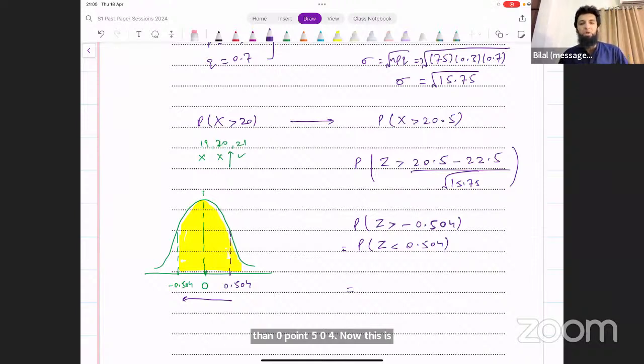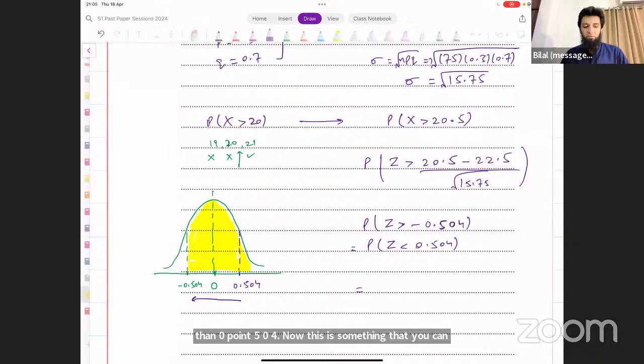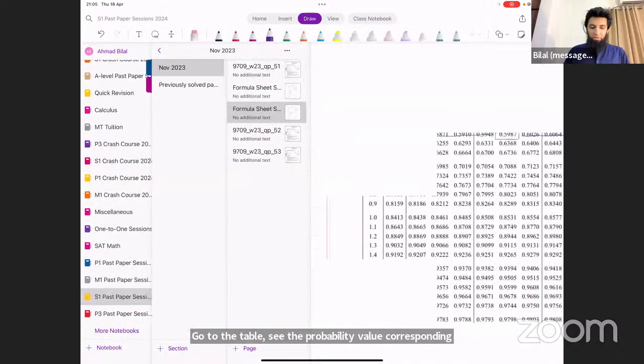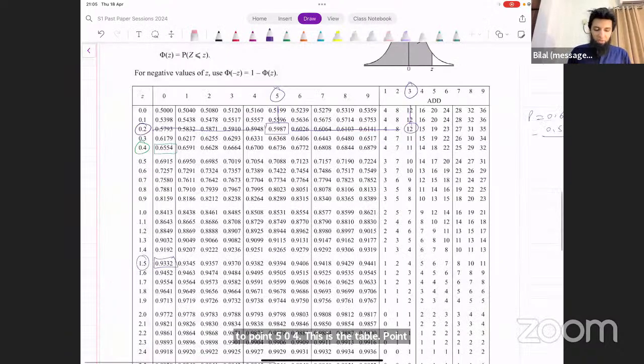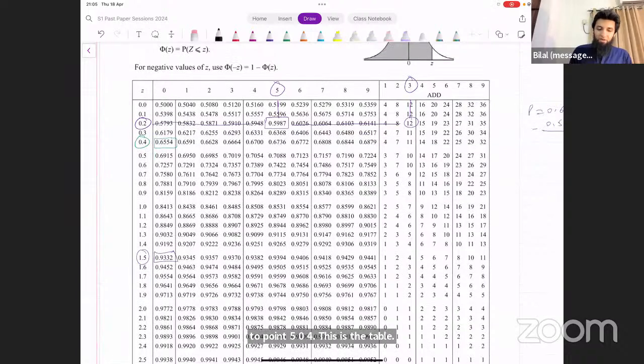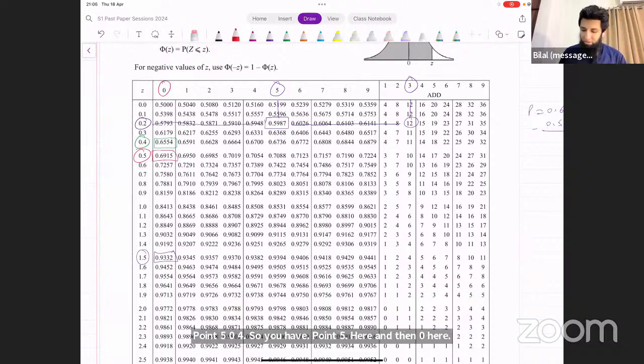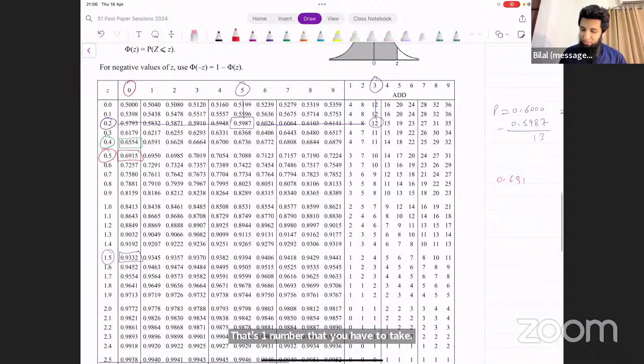Go to the table, see the probability value corresponding to 0.504. This is the table, 0.504. We have 0.5 here, and then 0 here. That's one number that you have to take. 0.6915, and then 504.